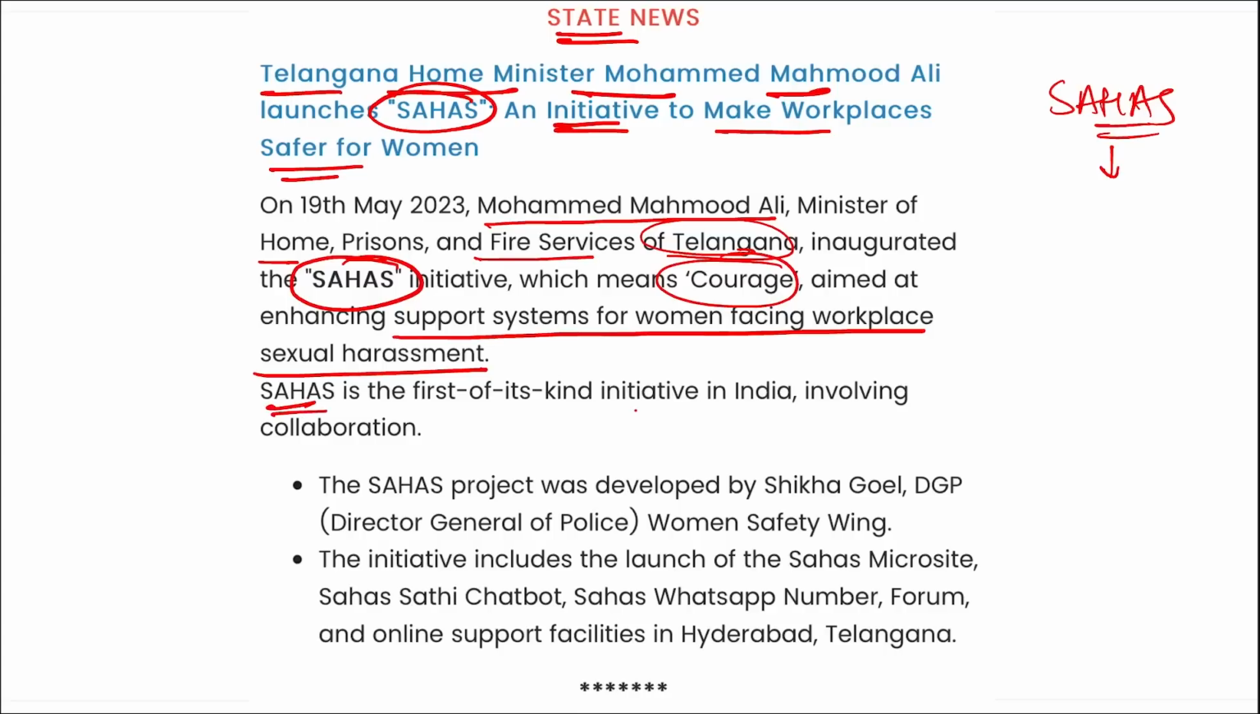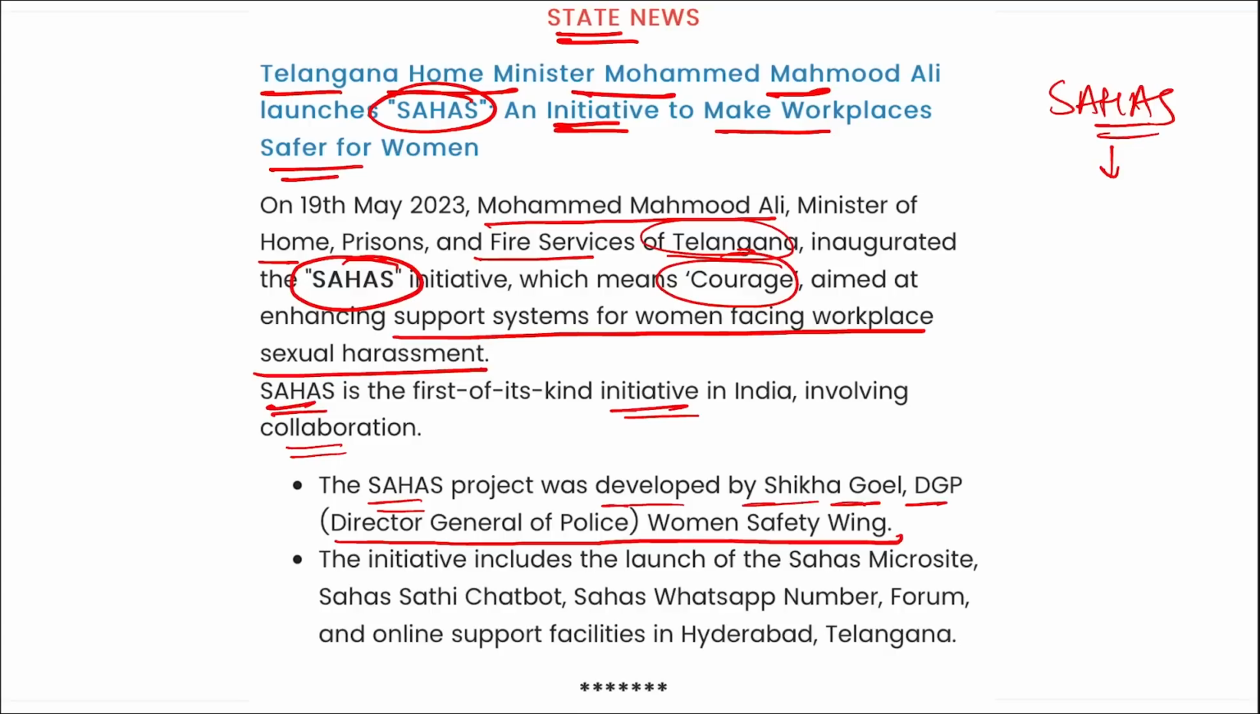SAHAS is the first of its kind initiative in India involving collaboration. The SAHAS project was developed by Shikha Goyal, DGP, that is the Director General of Police of Women Safety Wing. Correct? So SAHAS portal or this SAHAS initiative is of which state? It is of Telangana state.